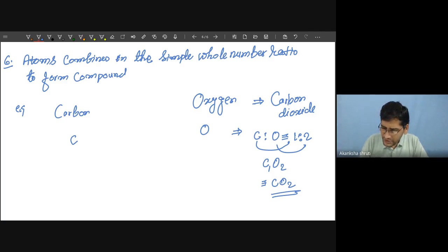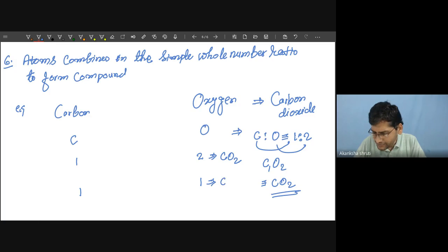Similarly, he also told that if this ratio is changed, means one of the carbon combined with 2 oxygen to give carbon 1, oxygen 2. If one of the carbon is combining with one of the oxygen, then it will form the formula CO, and this CO will be different from the CO2.